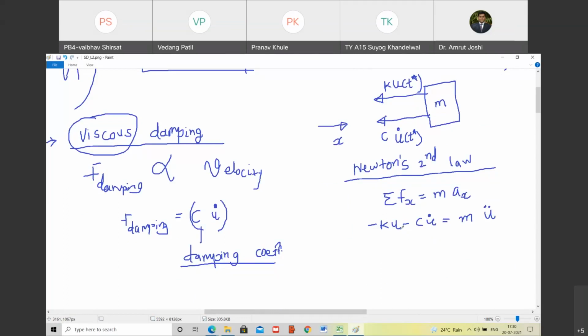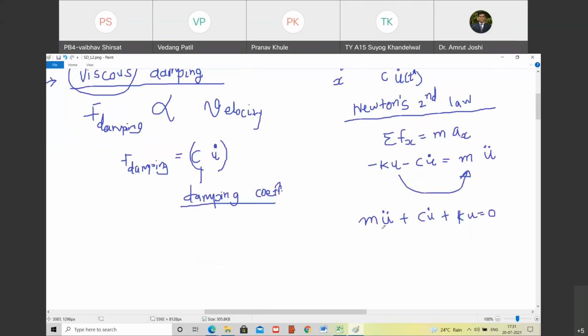So what is the equation that I get? If I send both these terms to the right hand side, I get the expression m u double dot plus c u dot plus ku equal to 0. So what kind of differential equation is it?